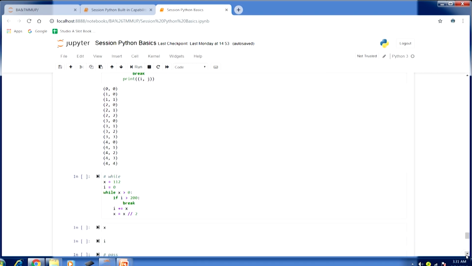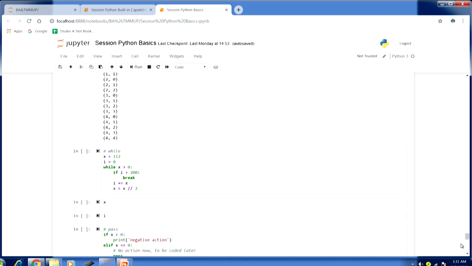Now, let us move on to the next loop type, that is a while loop. A while loop is slightly different from a for loop, in the sense that in a for loop we do the iterations over a collection, over a sequence. We typically define our sequence and we run through all the iterations allowed by that sequence. So, based on that for statement we make our iterations.